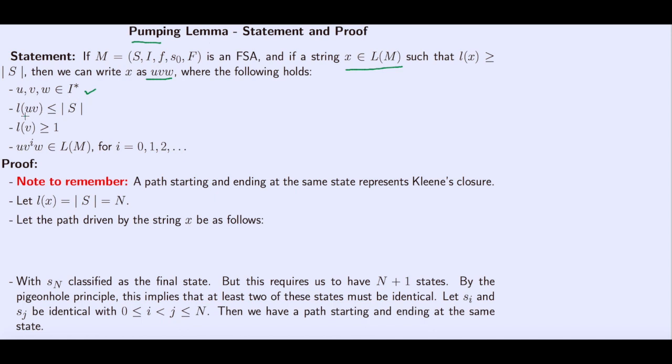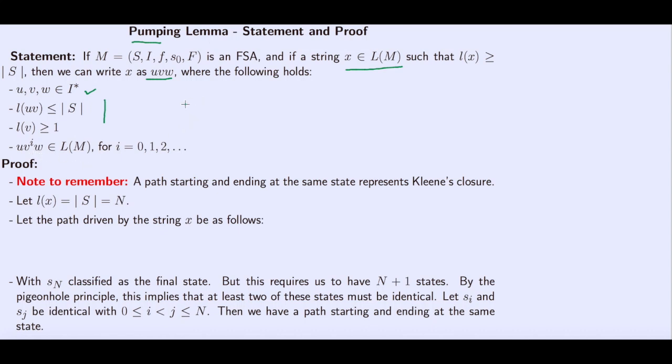Okay, and then the length of UV, meaning U concatenated with V, is less than or equal to the number of states, and the length of V is at least 1. So if this is true, then we can conclude that U, any concatenation of V, and then W, are also a part of the language.